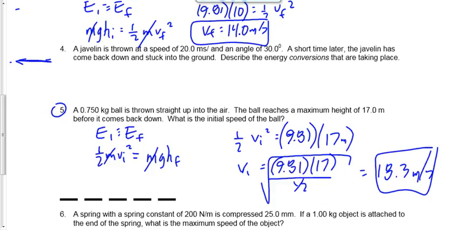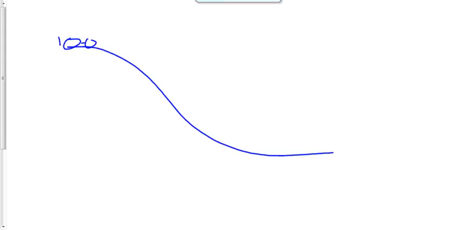Okay, I'm going to give you one more that's not on this sheet. One more that's going to be just a drawing of a situation. It's going to look a little bit different, but we're going to treat it exactly the same way. So here's the problem. Here's your little roller coaster. It's at a height of 50 meters above the ground. It's got a speed of 5.0 meters per second.